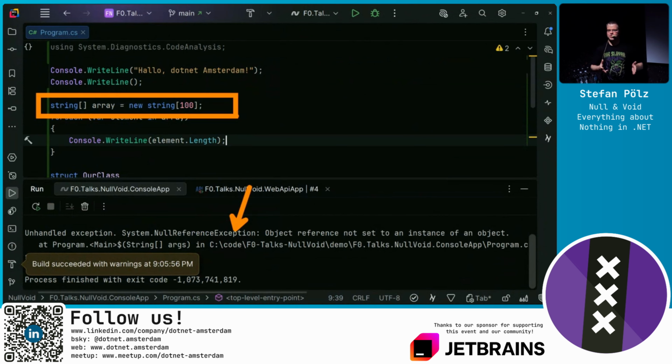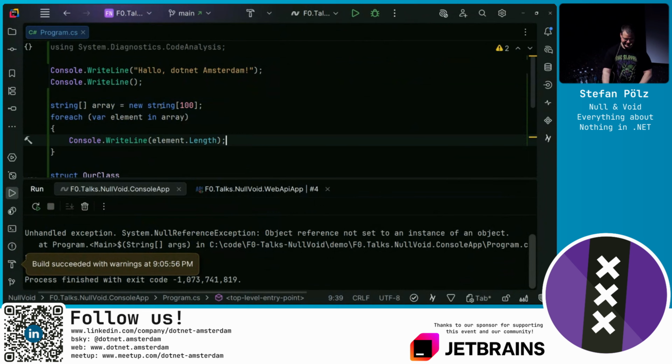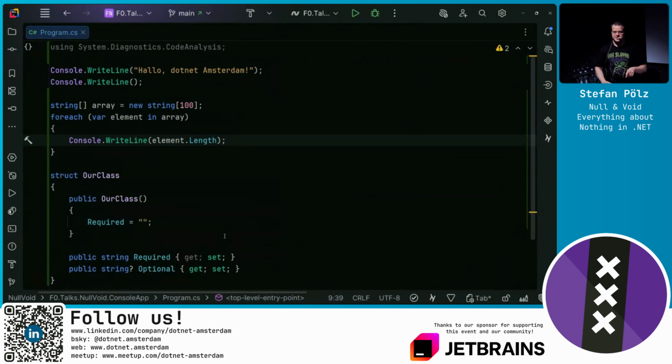Because the analysis can't really determine that all of the 100 elements in this array are really set, we don't get any warnings here. So with structs and arrays, you need to be aware of that. You may not get a warning. You need to be aware of this behavior.